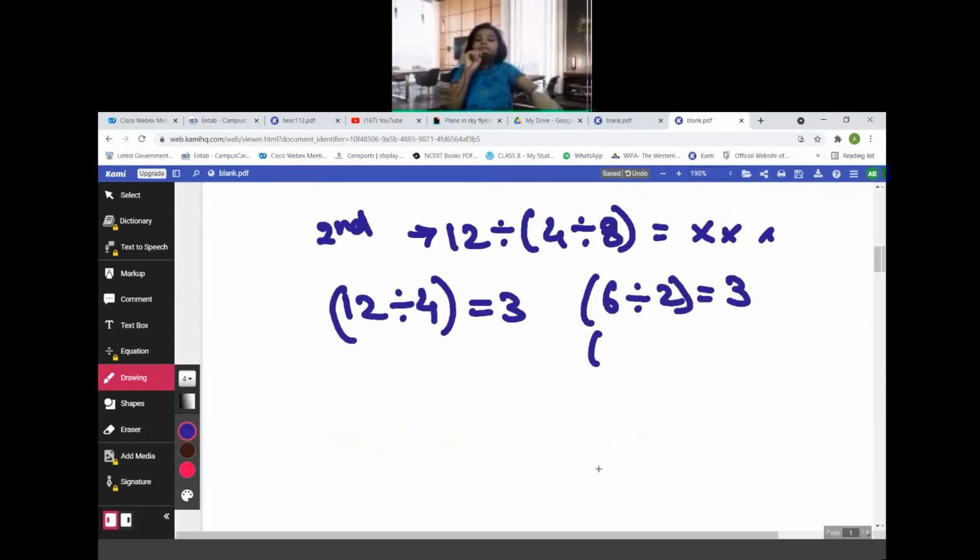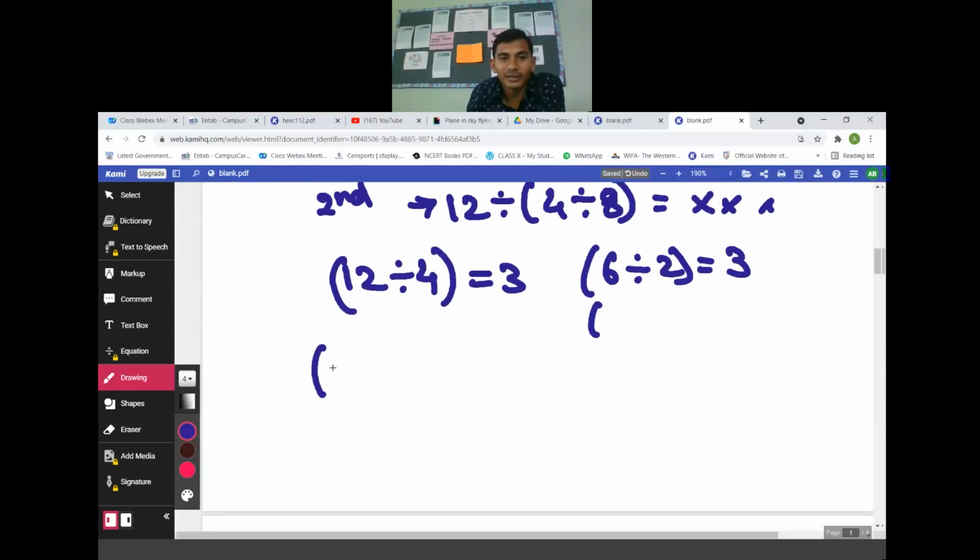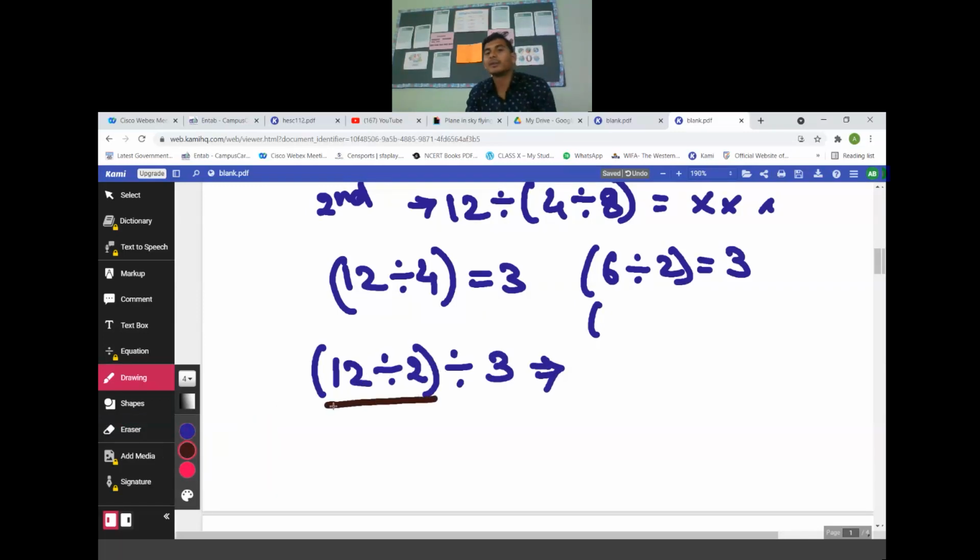Okay, good. Now you have to take any 3 numbers. Like I took 12 divided by 4 divided by 2... Just a minute. Now, first you need to solve the bracket part. Solve it. 12 divided by 2, 6. Then 6 divided by 3.